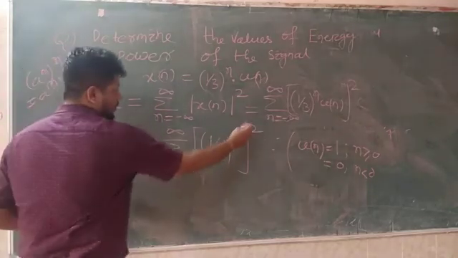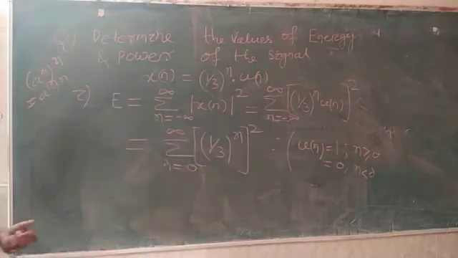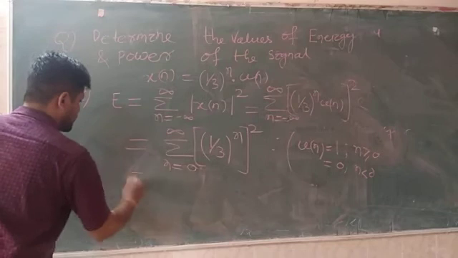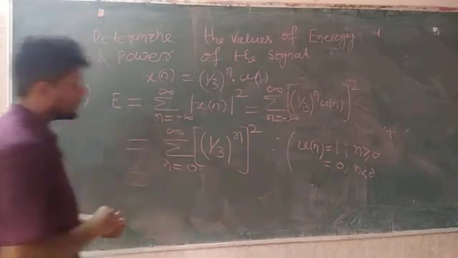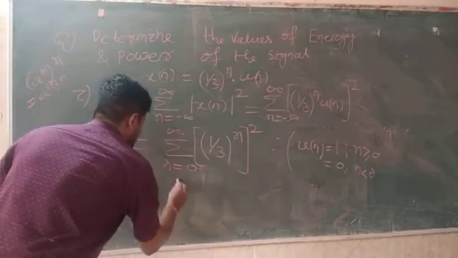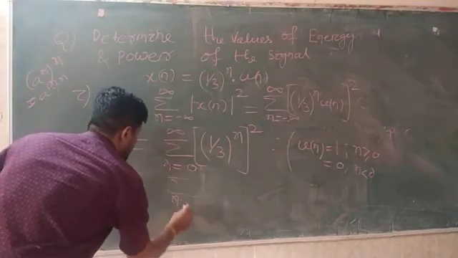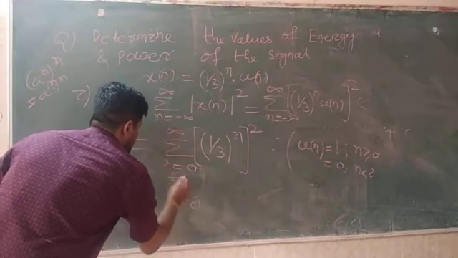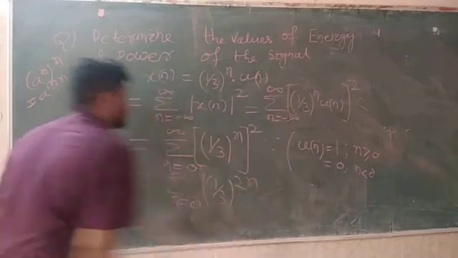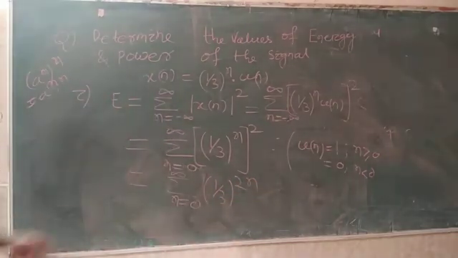So here this n and 2 will be multiplied. I will write this statement, then I remove it: summation of n equal to 0 to infinity (1/3)^(2n). Just I have multiplied this power 2.